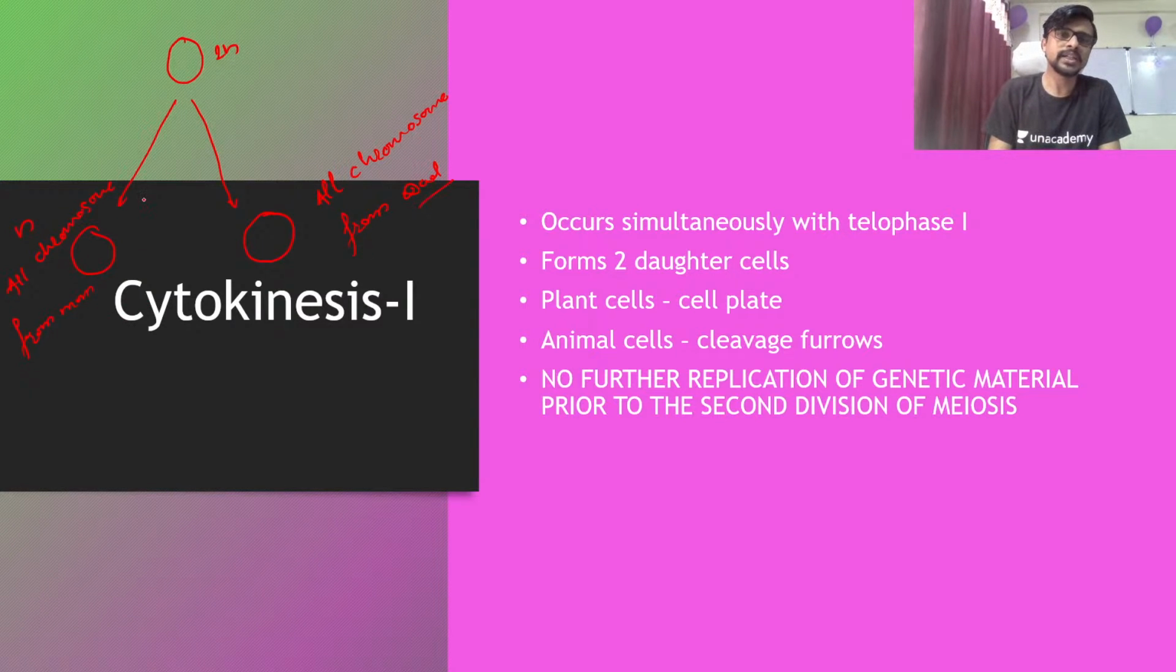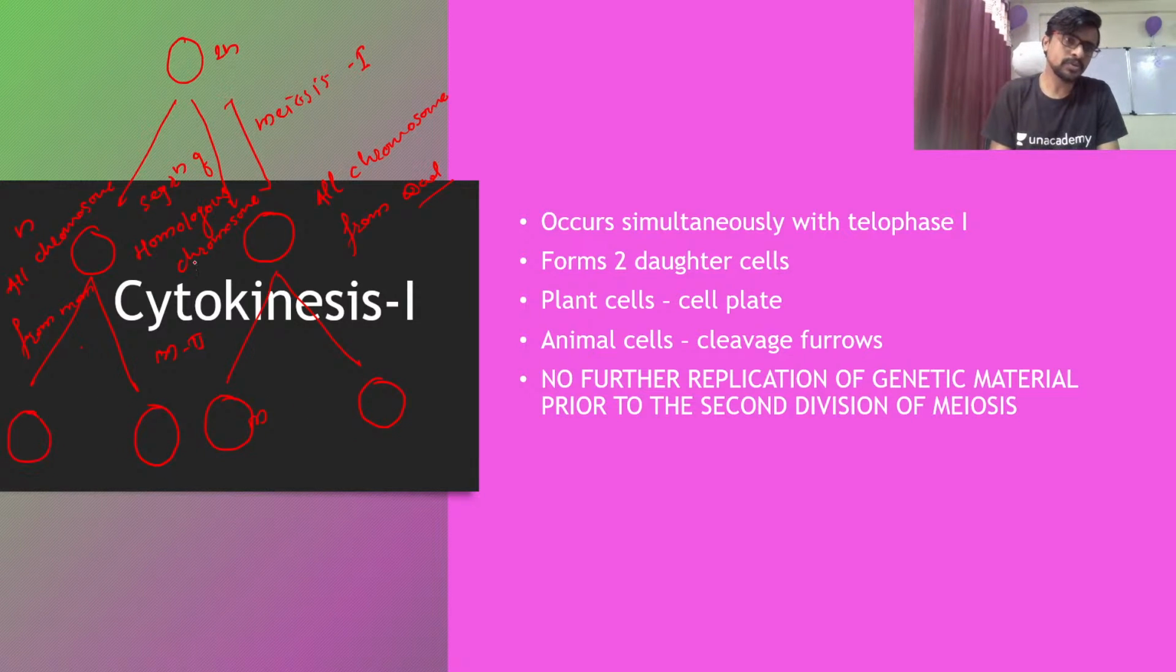So you can say it's a segregation of homologous chromosomes. In meiosis 1, this is nothing but the meiosis 1 process. After that the cell is going to enter into meiosis 2, where the one cell is going to separate into two.